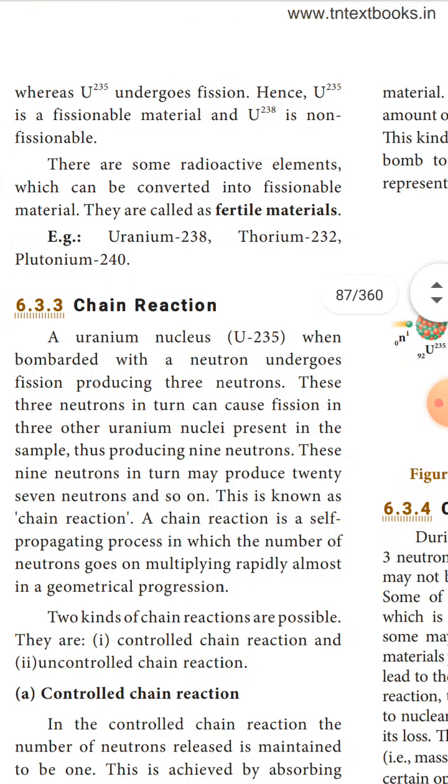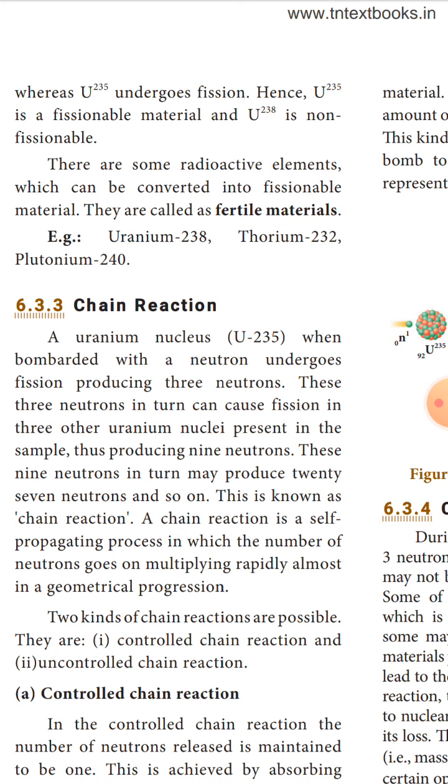Chain reaction. A uranium nucleus U-235 when bombarded with a neutron undergoes fission producing 3 neutrons. These 3 neutrons in turn can cause fission in 3 other uranium nuclei present in the sample, thus producing 9 neutrons. These 9 neutrons in turn may produce 27 neutrons and so on. This is known as chain reaction.